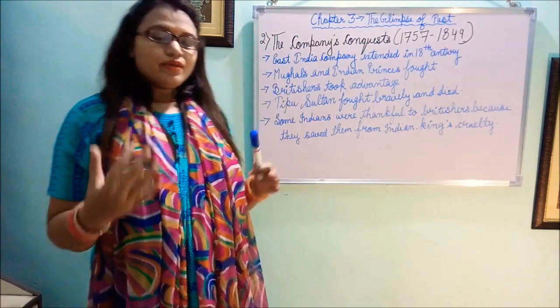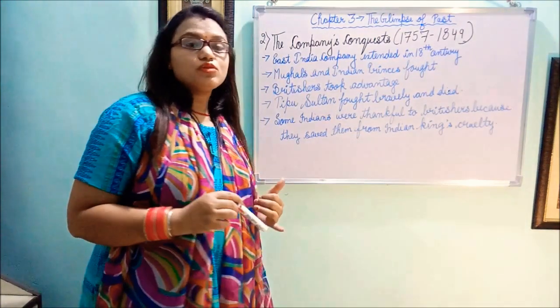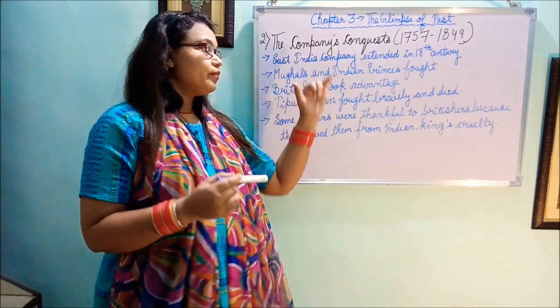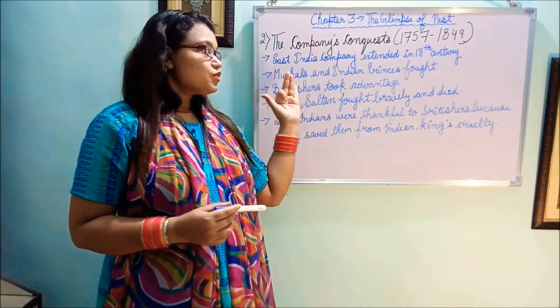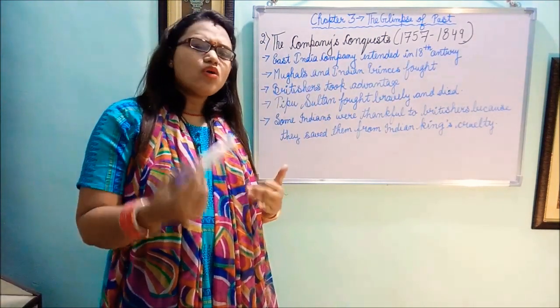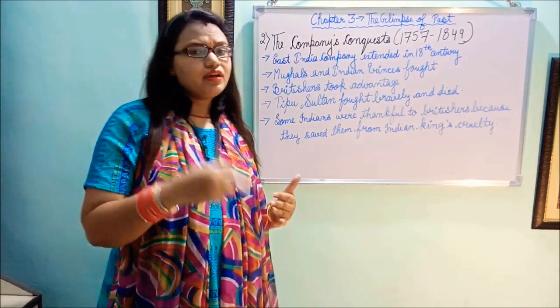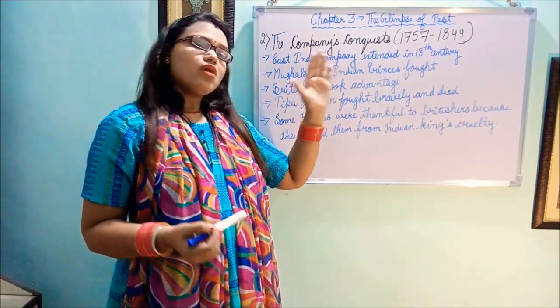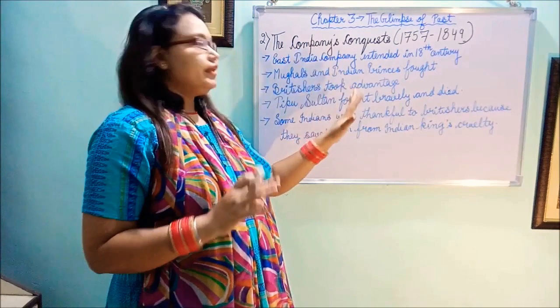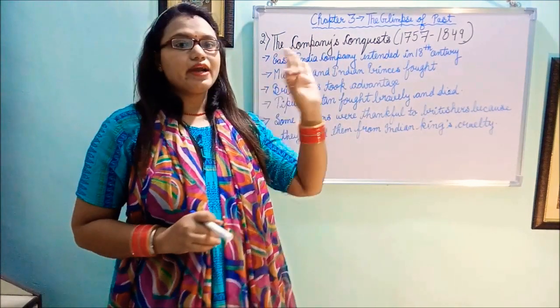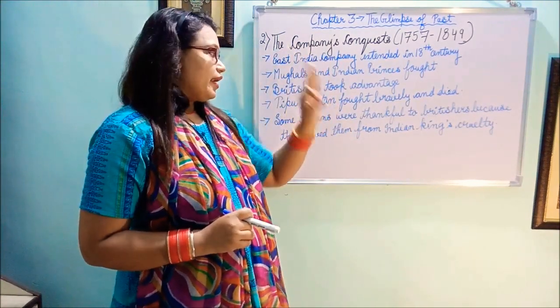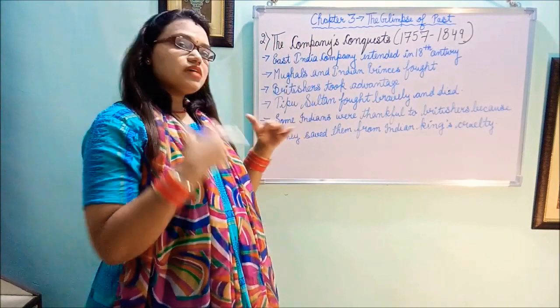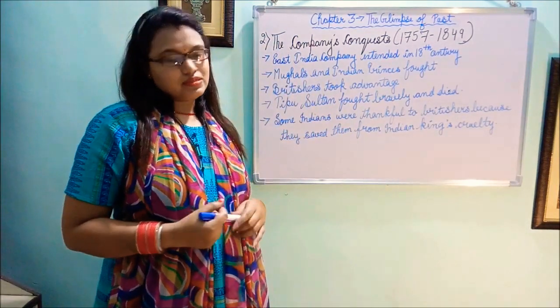Mughals and Indian princes, at that time Mughals were also in rule and Indian princes were also there. So they started fighting. They were always fighting, "I am the better one, I am the better one." So they were always fighting, and the Britishers took advantage. And what they did, they subdued all the Indian princes.